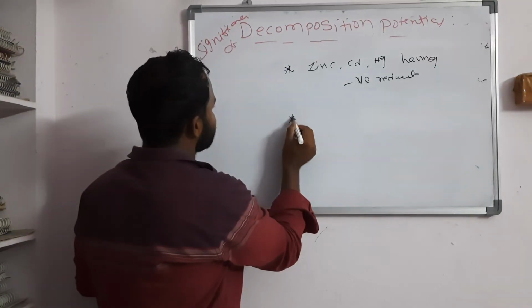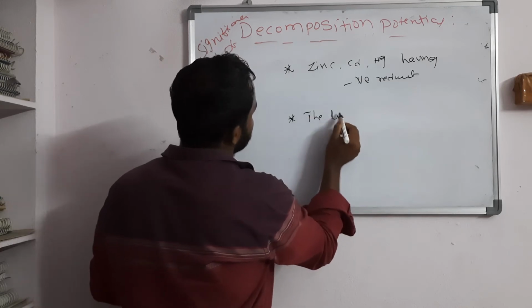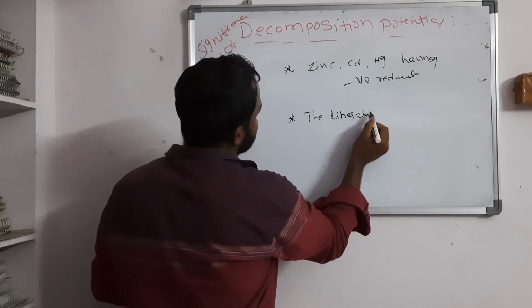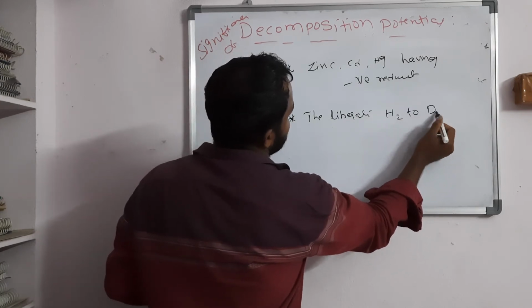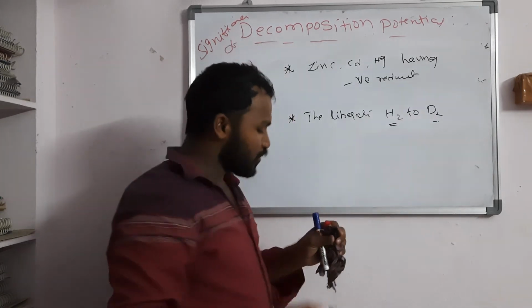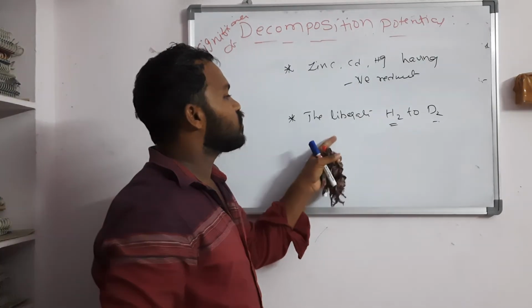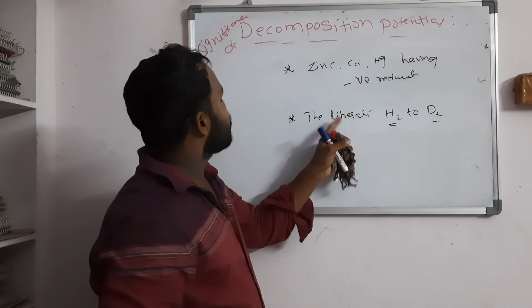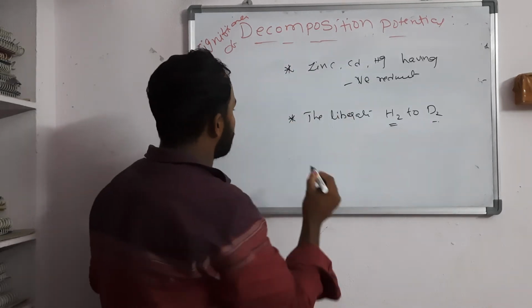Next point is the liberation of hydrogen to deuterium. The liberation of hydrogen to deuterium during electrolysis of water is also explained by the overvoltage concept.